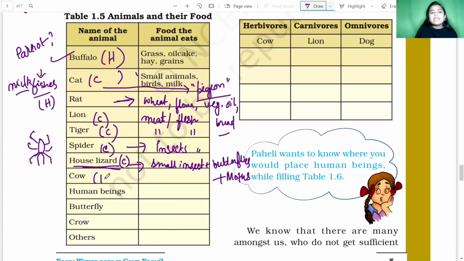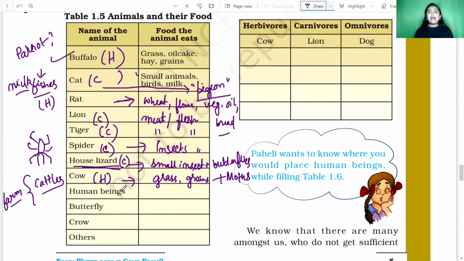Clear, students? Now comes the cow, the most generous animal, right? And the cow is a herbivorous animal because the cows, goat, buffaloes all are cattle, and these are also domestic animals or farm animals. Clear? So cow is a herbivorous animal and the cow feeds on grass, oil cake and grains.